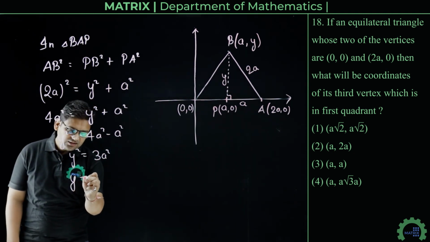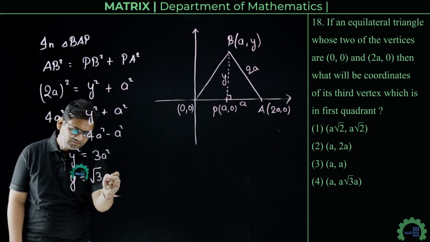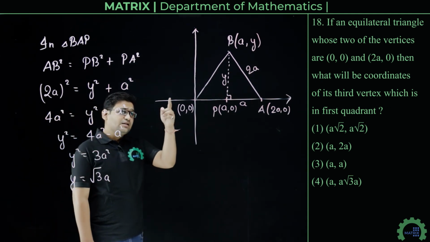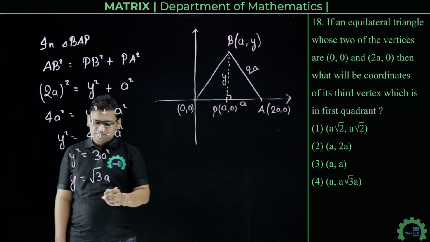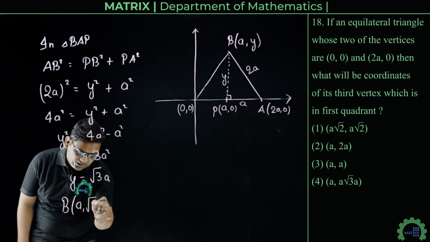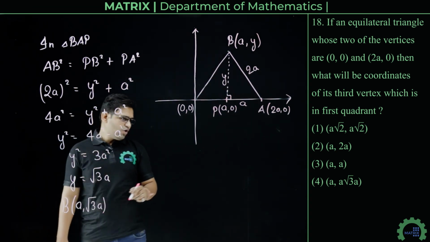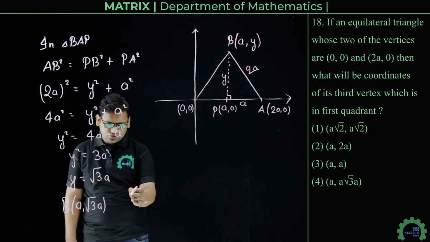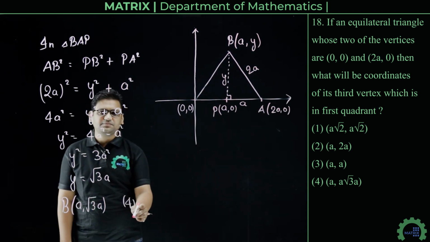So y will be root 3 a. Hence the coordinates of point B are a comma root 3 a, which is option number 4. So option 4 is the correct answer.